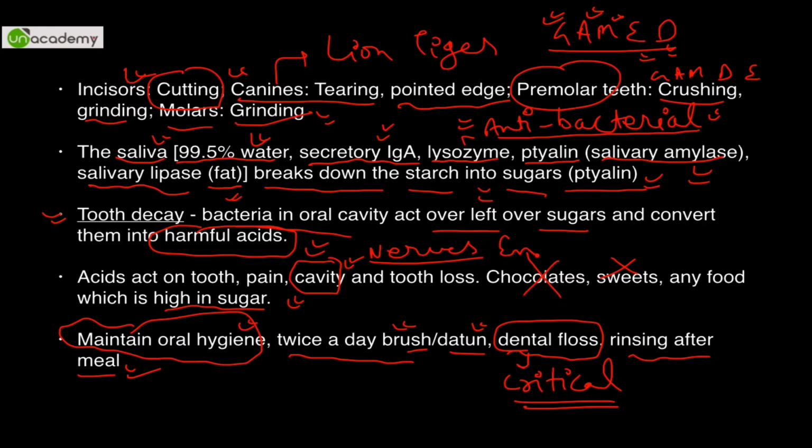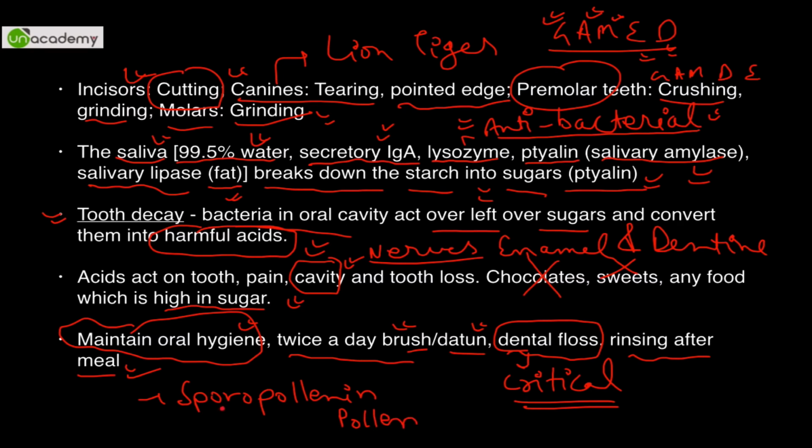Your enamel and dentine are eaten away. Enamel is the hardest substance on planet Earth in animal kingdom. Please remember this. Enamel is the hardest substance in animal kingdom on entire planet Earth. Similarly, in plant world, there is a substance called as sporopollenin. It covers pollen grains. It is the hardest substance in plant kingdom on entire Earth. Don't compare it to diamond. Obviously, diamond is the hardest substance. Now there are certain synthetic substances also which are even harder than diamond, but these are the hardest in animal and plant kingdom respectively.